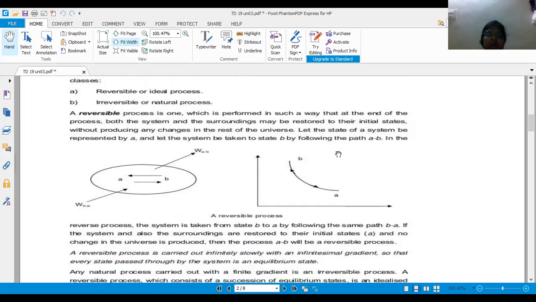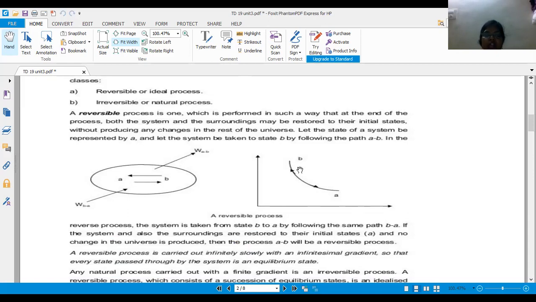For example, I will walk from A to B, and I will not change my route. At the same distance, on the same path, I come from B to A. So here, A to B is the same position and B to A is the same position, and my energy will not change. In the same way here also, A to B is one process and B to A is another process, but the path is the same. The path is the same, but there is no change.